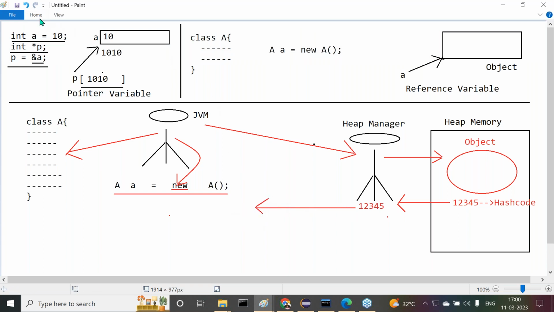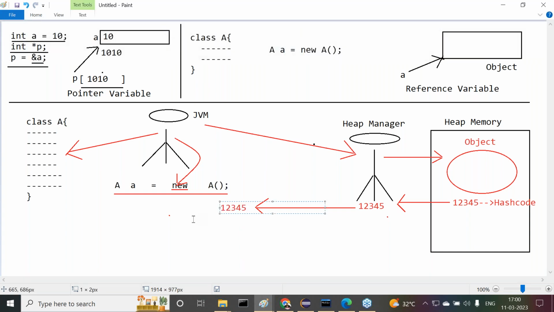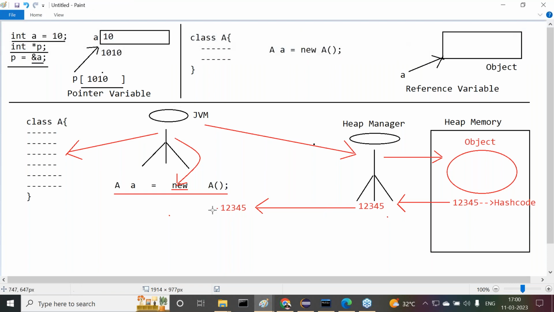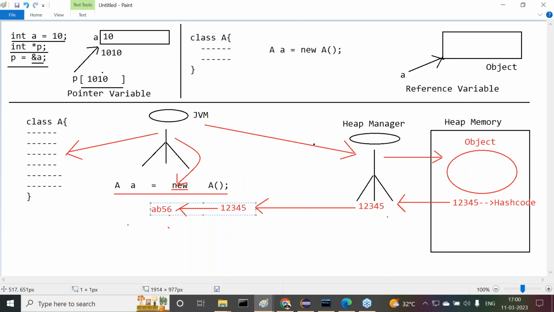Now what is the JVM doing here? When the JVM receives that hash code value, immediately it converts this hash code value into its hexadecimal form. Say for example, AB56 is the hexadecimal form of the hash code. Hash code is an integer value that is taken by the heap manager.